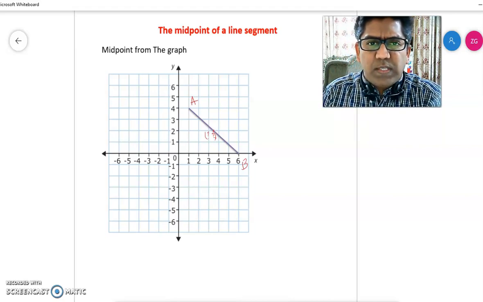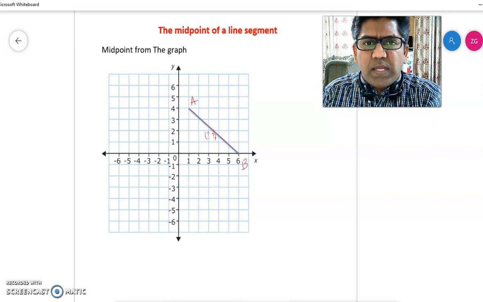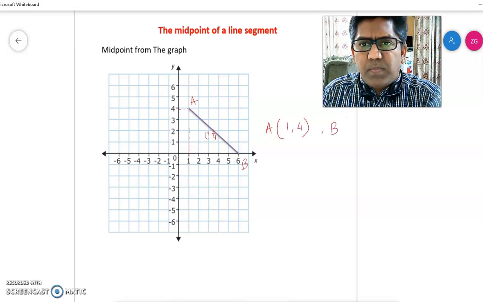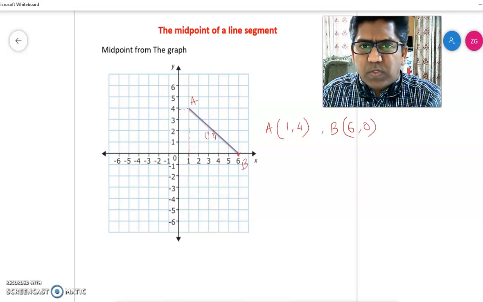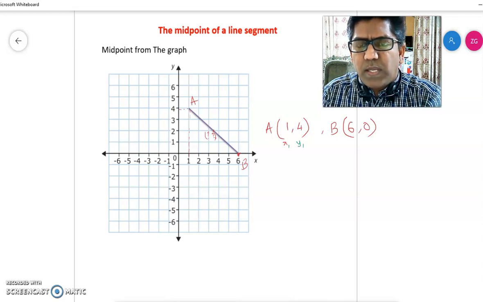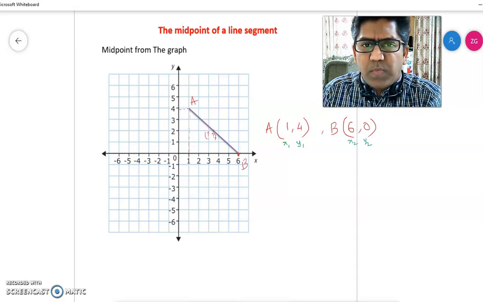So what we do here is we will try to get the coordinates of point A and point B. Point A, the x coordinate is 1 and the y coordinate is 4. So it is (1, 4), and point B, x coordinate is 6 and y coordinate is 0. So once you know the coordinates, you know how to find the midpoint. Take the coordinates as x1, y1 for point A, and point B as x2, y2. Write the formula for midpoint.